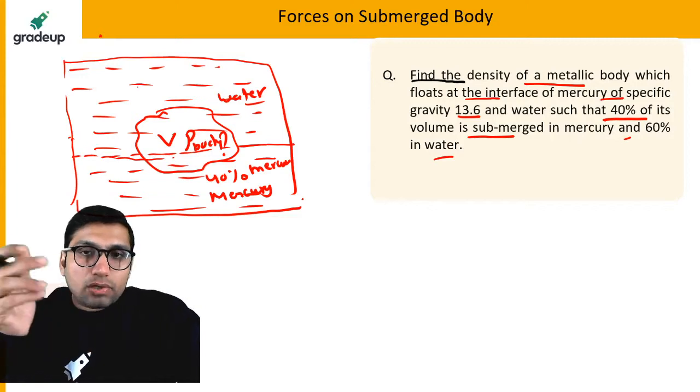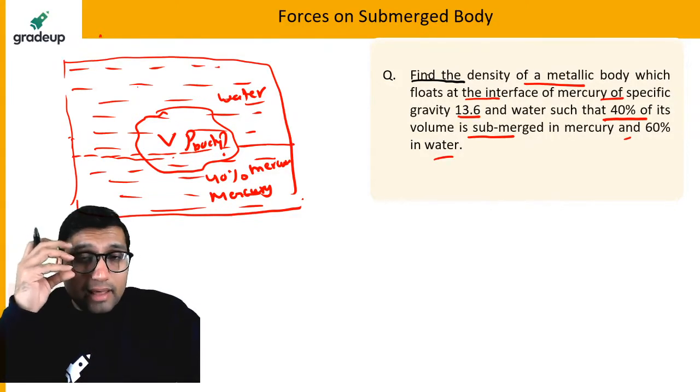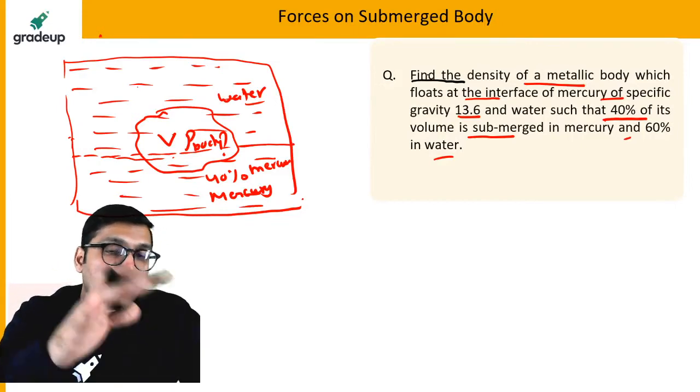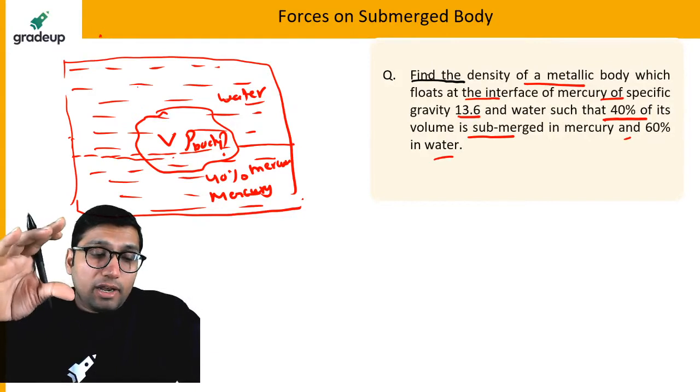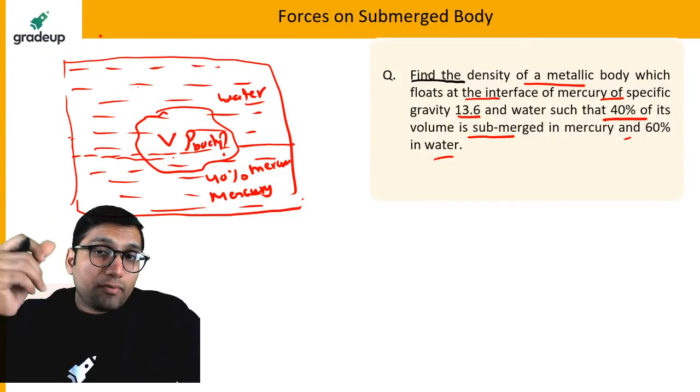I think some of the students asked this type of question in the exam in the last session. I have taken a few sessions on this: if there is a body in contact with two fluids, and you have to find the density of the body, then how can we find that?